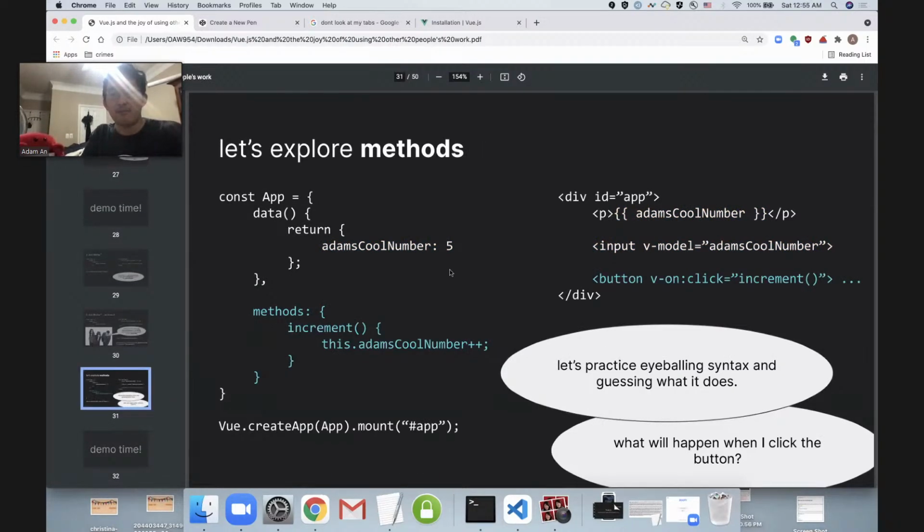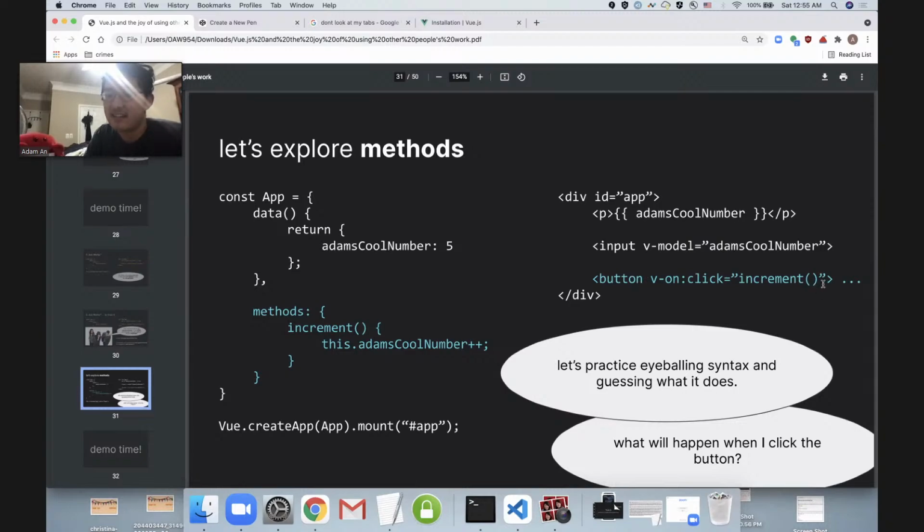Now let's explore methods. Variables are to functions as data is to methods, and we can put whatever methods or functions we like into our app as well. Here I've created a method called increment. What it does is it takes Adam's cool number and gives it an increment, so it adds 1. And then I've got this button.